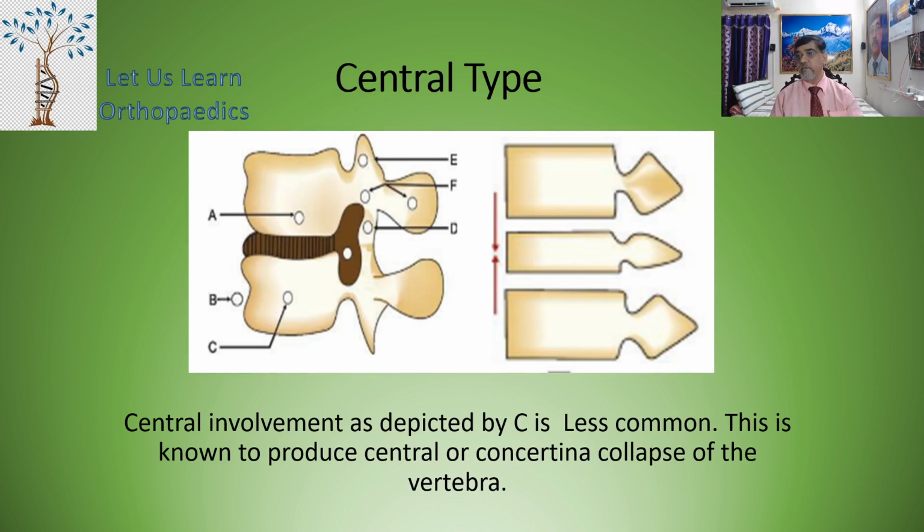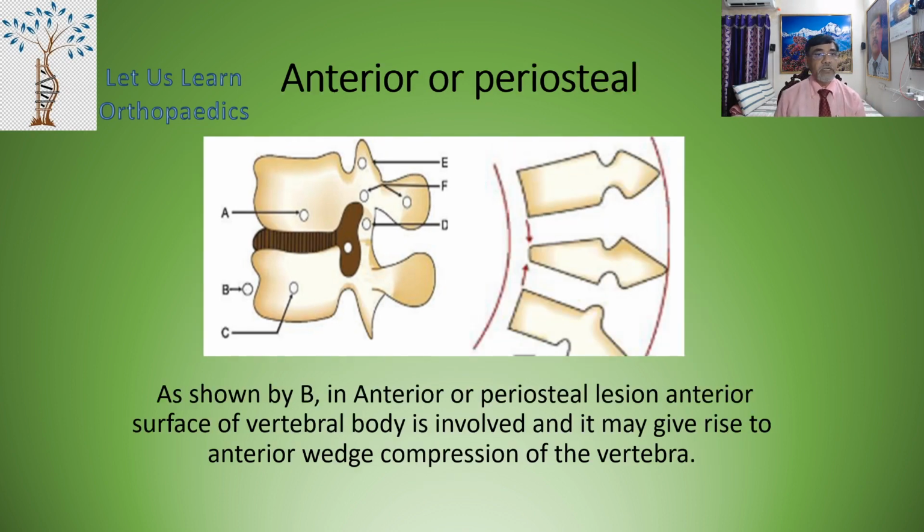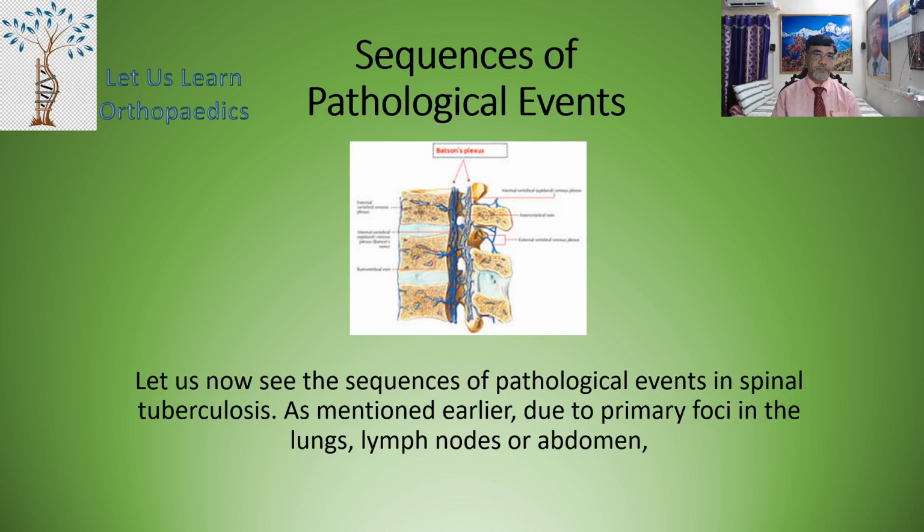Now the central type of involvement, that is shown by C, which is very less common. Now this is known to produce the central or concertina collapse of the vertebra. You can see the second diagram, how the vertebral body has become like a coin. Then the anterior or periosteal involvement, it is shown by B in the particular diagram, and in the anterior or the periosteal lesion, anterior surface of the vertebral body is involved, it may give rise to anterior wedge compression of the vertebra. That is what is shown diagrammatically in the second portion.